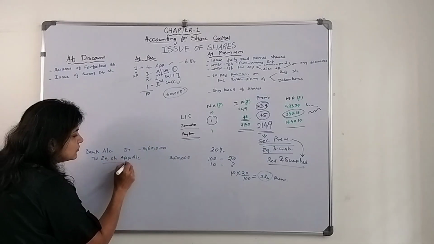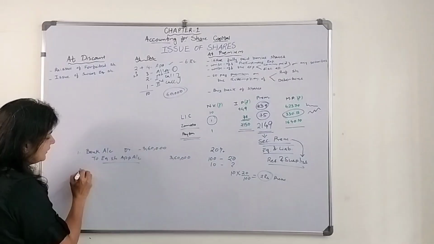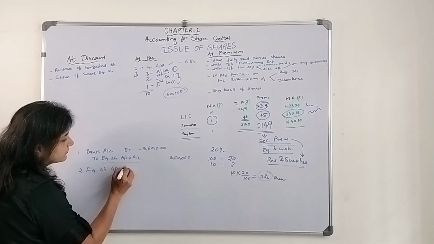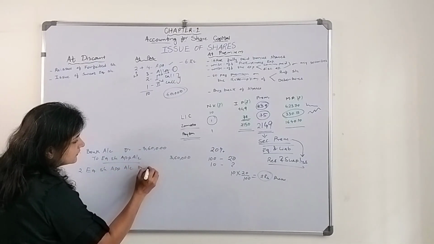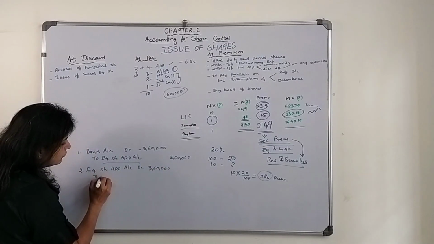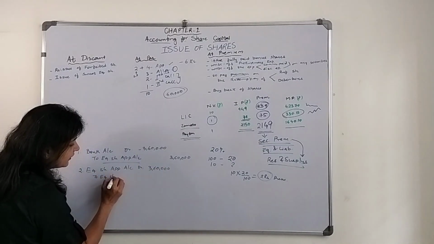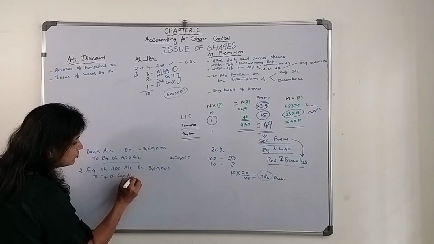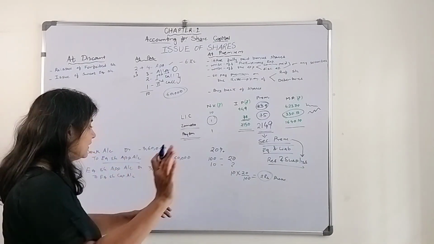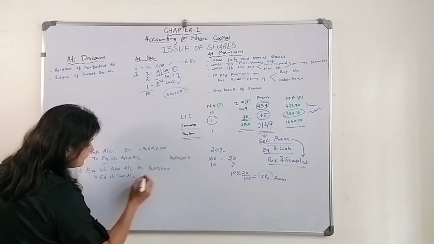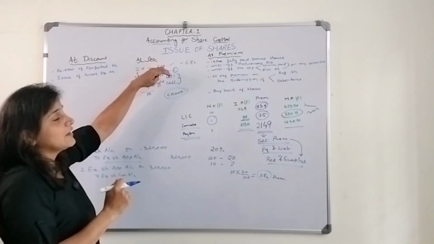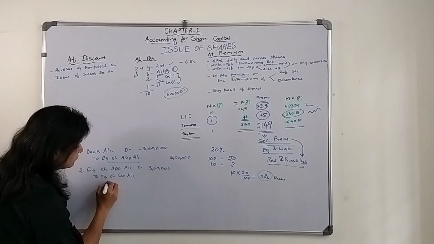Now we will close this application account. So the second entry will be equity share application account debit 3,60,000. Now what will come? To equity share capital account. We need to close this application account. We need to transfer the money only and only to the capital account. How much money will we transfer? What is the face value during the time of application? The face value is 4 rupees.